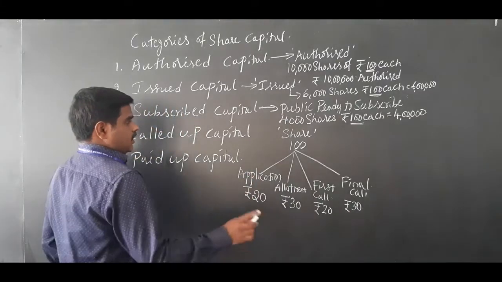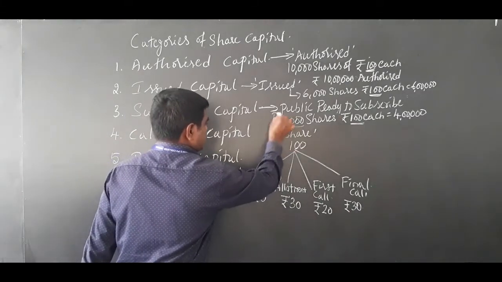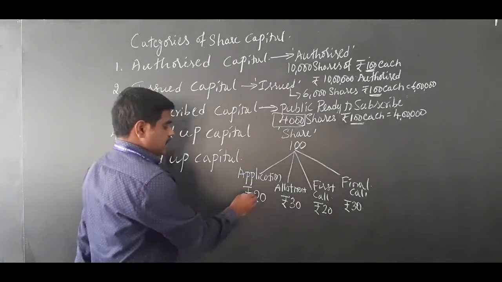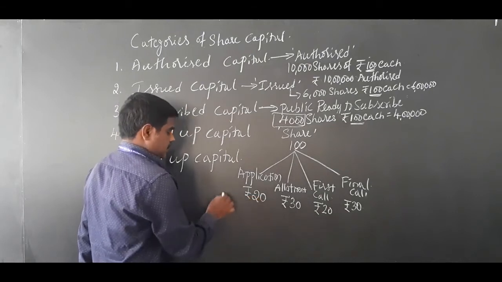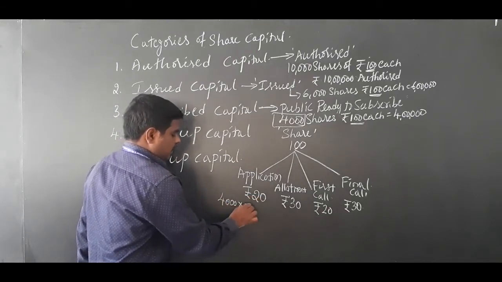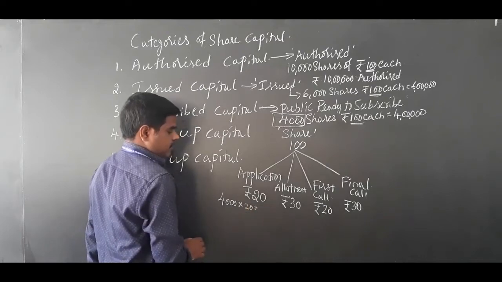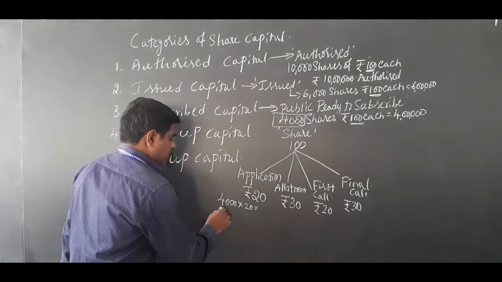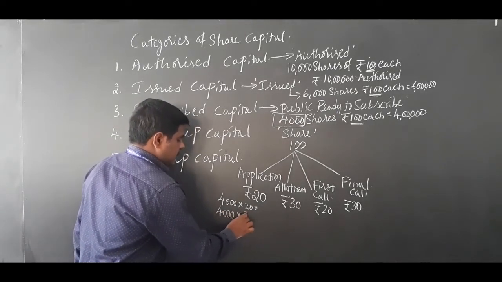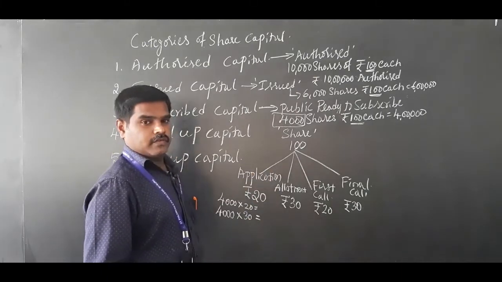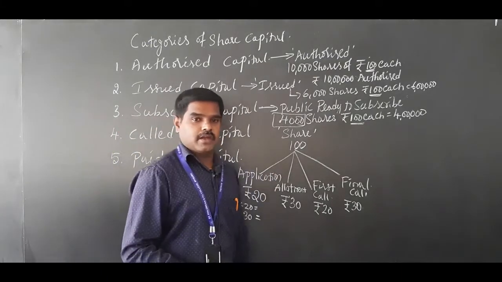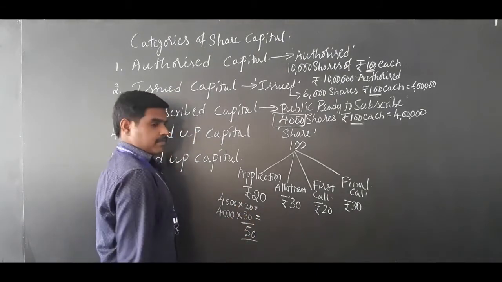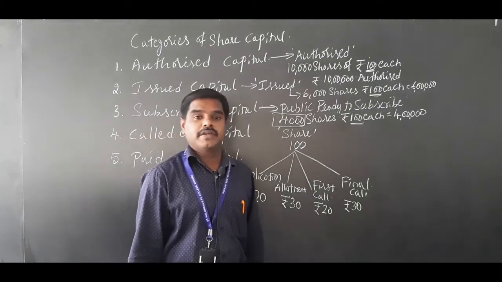Okay. For example, here the public is ready to purchase how many shares? I said 4,000 shares. When the public is ready to purchase 4,000 shares, they have to deposit 4,000 into 20. All 4,000 into 20 rupees should be deposited into the bank. Next, the company will go for allotment. When the company allots the shares, 4,000 into 30 the shareholder has to deposit to the bank. So 20 plus 30, totally 50 rupees is called by the company.